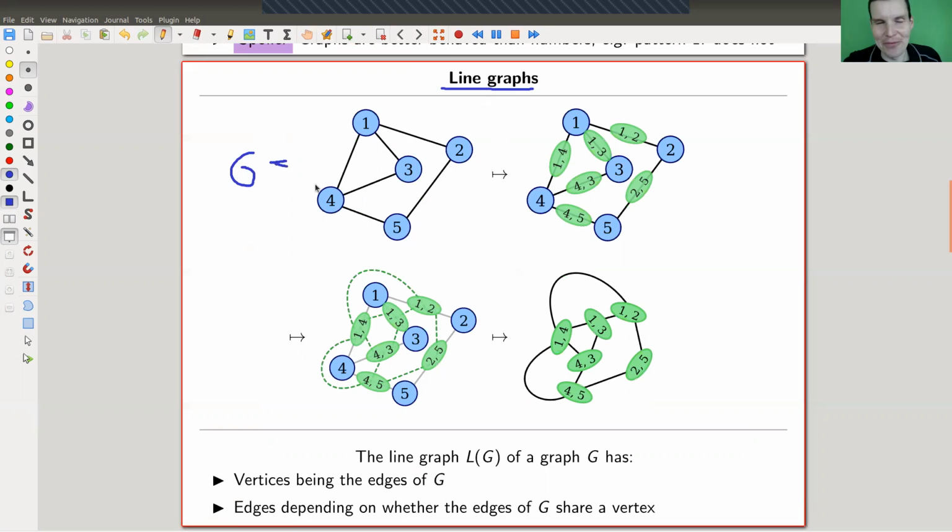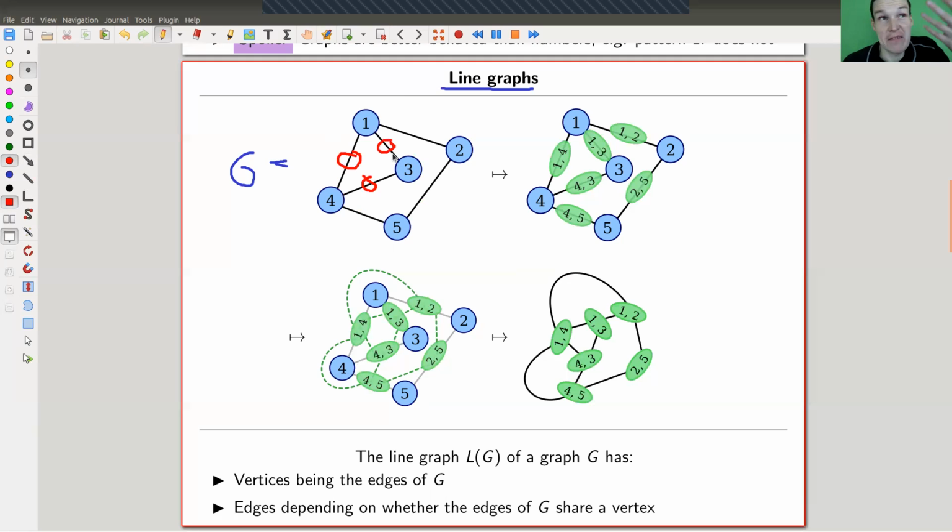let's say you start with a finite graph. Let's say all graphs are finite; it doesn't really matter here. Something like this. It has vertices and edges as usual. And you want to construct a new graph from it, and it's called the line graph. And the idea is as follows. The new vertices of your line graph are actually the edges of your old graph.